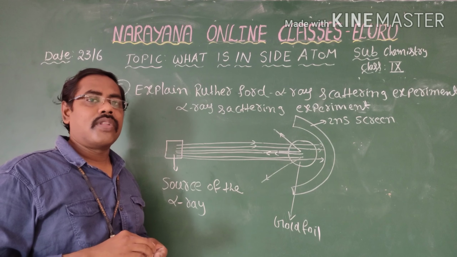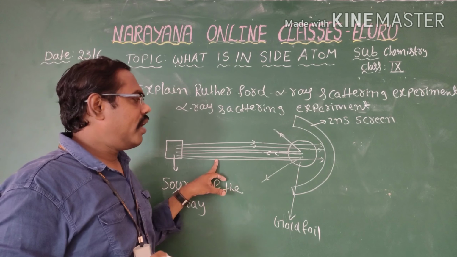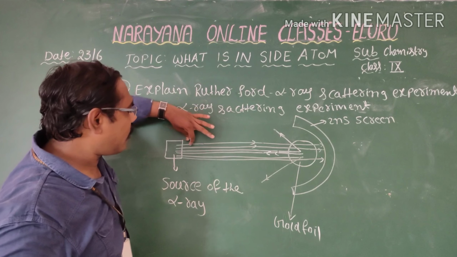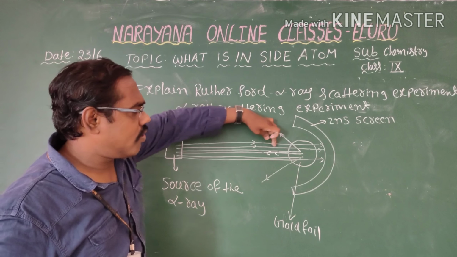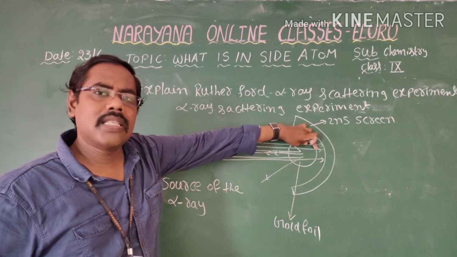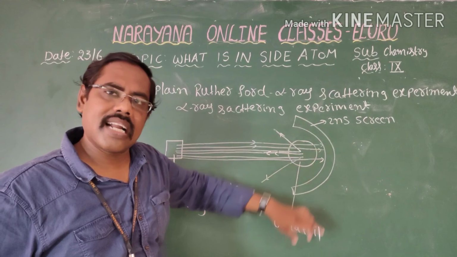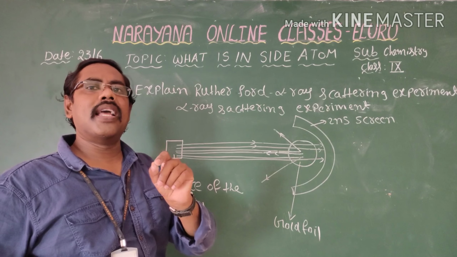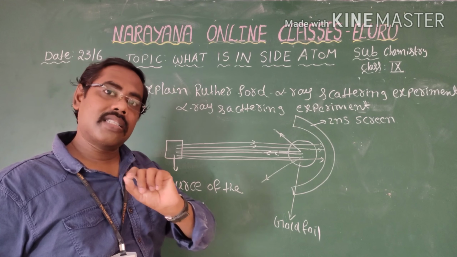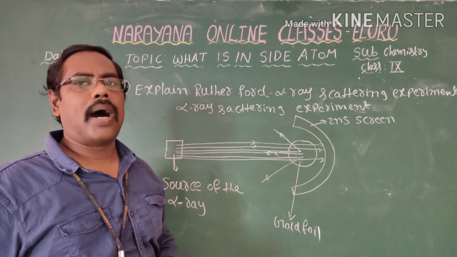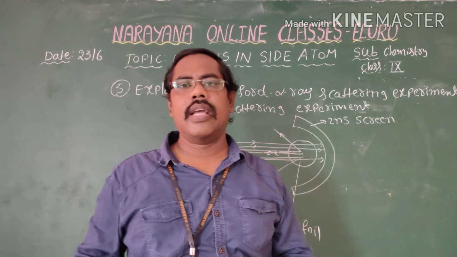What is the reason? From that, he found out that so many alpha particles pass from one side to another, which means maximum atom is hollow. That means maximum atom contains empty space. That's why the particles pass from one side to another side.